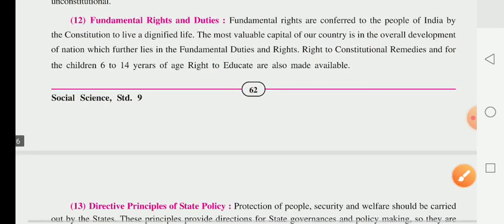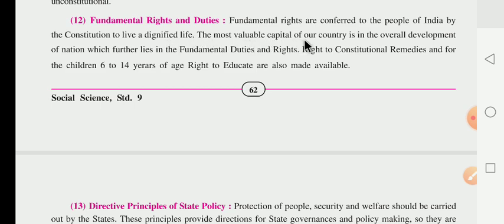Next, they have given about the fundamental rights and duties. Fundamental rights are confirmed to the people of India by the constitution to live a dignified life. It means whatever fundamental rights are given to the people of India by the constitution are given to live a dignified life. What is the meaning of dignified? Dignified means pratisthita.